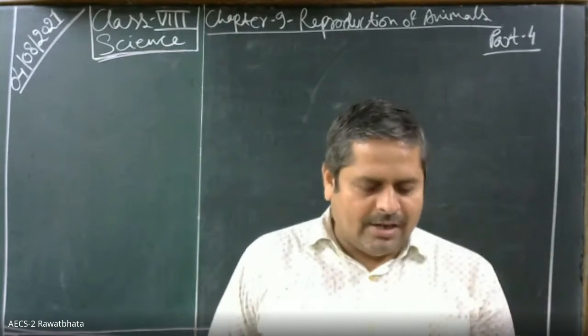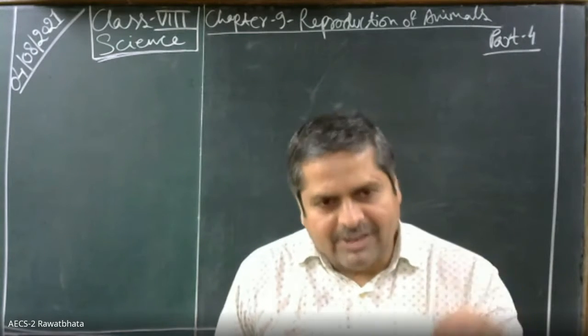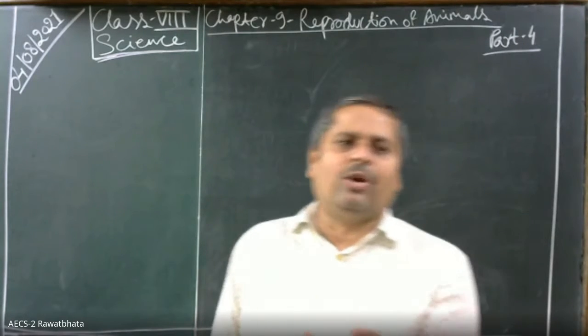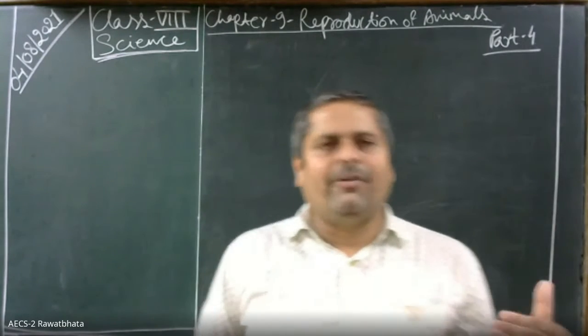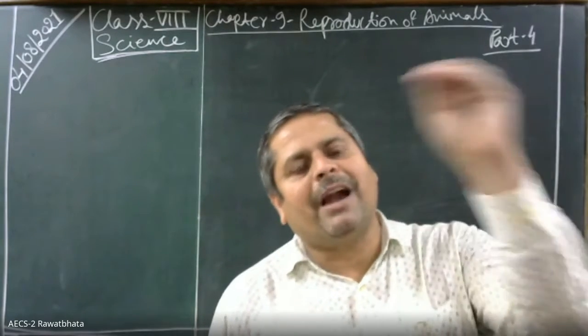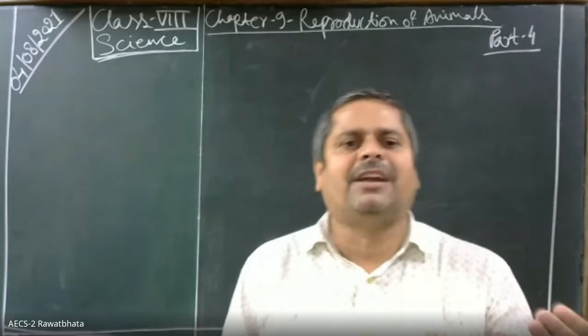Okay. Then the uterus. The uterus is the third part where, after fertilization, the fertilized egg, which is also called the zygote, which is the first living cell of any body, is implanted for further development.